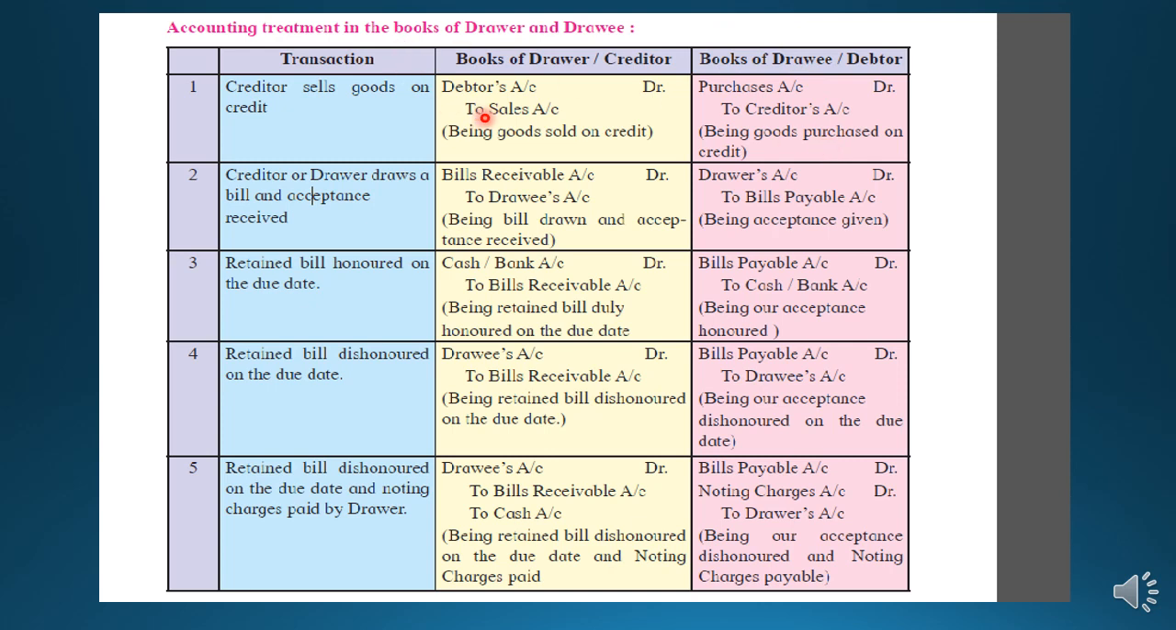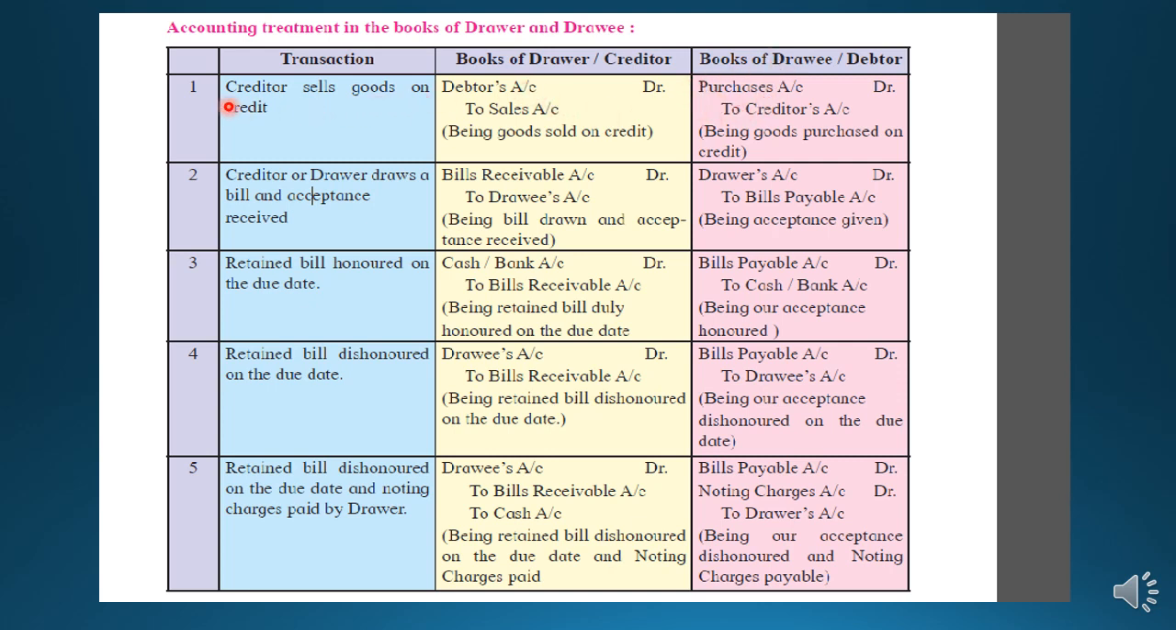If the drawer has income, it will be expense for the drawee. If the drawer is having expense, it will be the income for the drawee. So a reverse entry will be done. So you have to just learn the drawer entry by heart, and the drawee entry you can frame on your own, students.